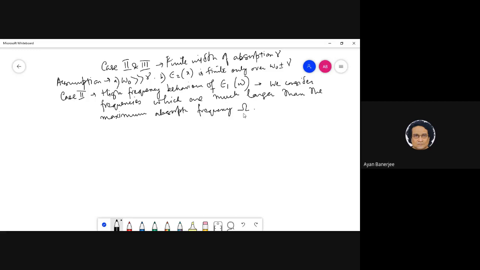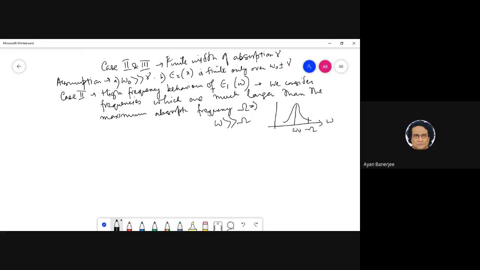So please understand what I'm trying to say is, if I just draw it, if this is my profile, say, if this is omega 0 and say this is capital Omega, and this is my omega, I'm basically considering frequencies omega much greater than this. So we shall look at two extremes, because that allows us to do this integration easily.